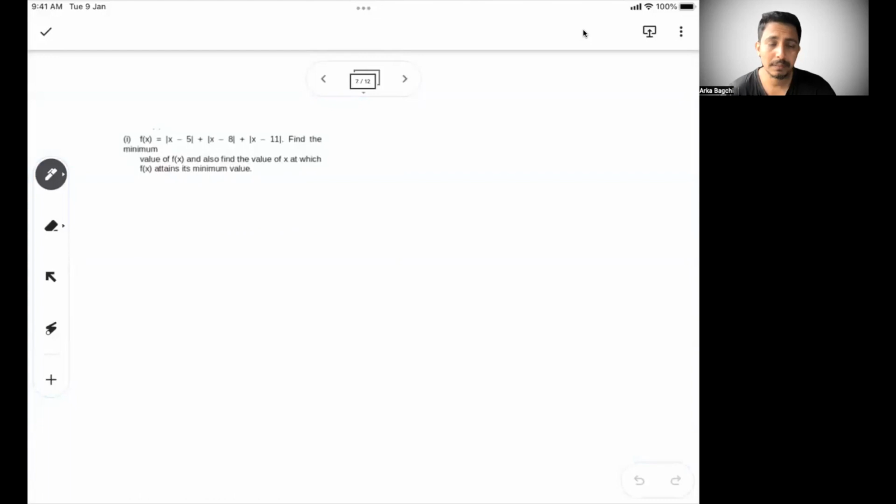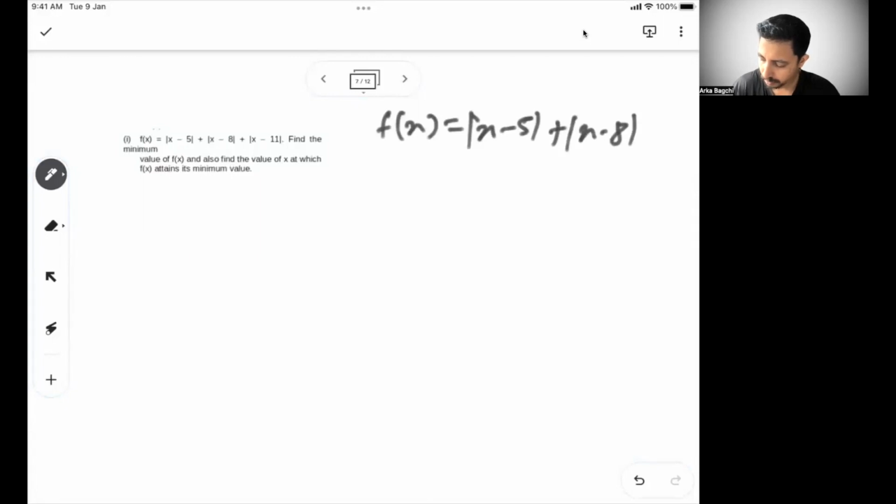Now see this problem. It says if f(x) is equal to mod of x minus 5, mod of x minus 8, and mod of x minus 11, find the minimum value. So f(x) is equal to mod of x minus 5 plus mod of x minus 8 plus mod of x minus 11. So it's the sum of three distances. Mod of x minus 5 is one distance, mod of x minus 8 is another distance, and mod of x minus 11 is another distance.